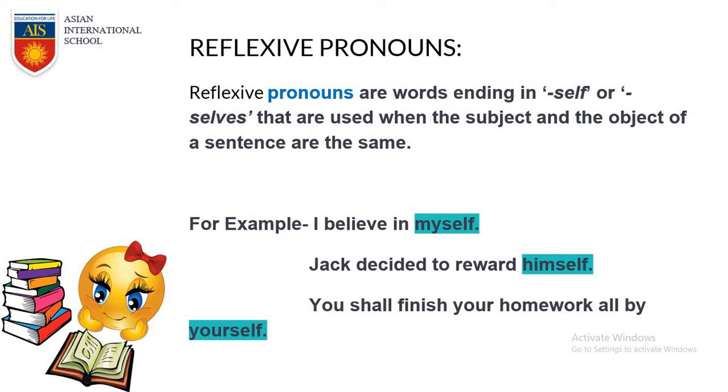In the example, you can see, I believe in myself. In this sentence, the subject and the object is same. Both are I. So we are using a reflexive pronoun to show that the subject and object are both same. I believe in myself. Jack decided to reward himself. In this sentence also, the subject and object are absolutely same.